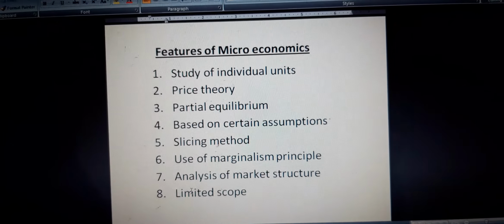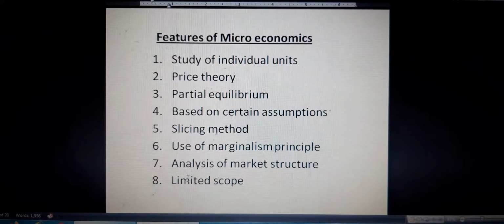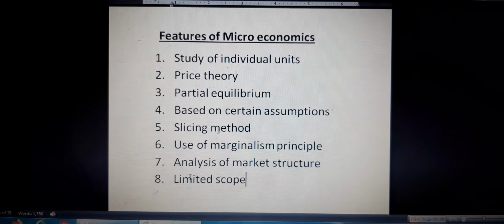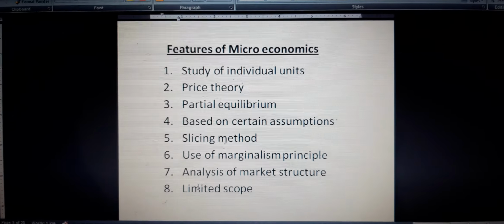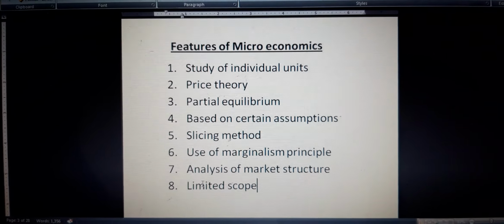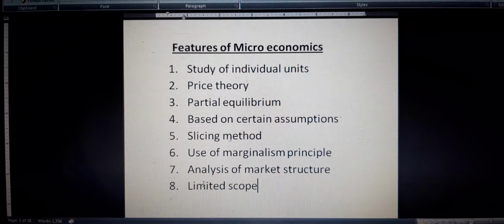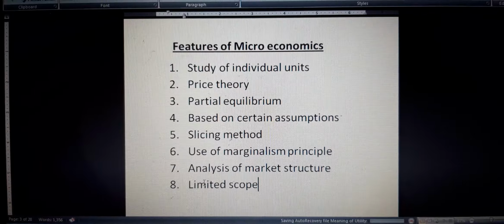Second feature is price theory. Microeconomics is also known as price theory. It is because it explains how the prices of goods and services are determined. And similarly, it explains how the prices of factors of production are determined.